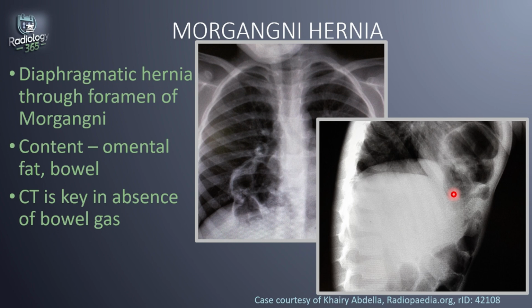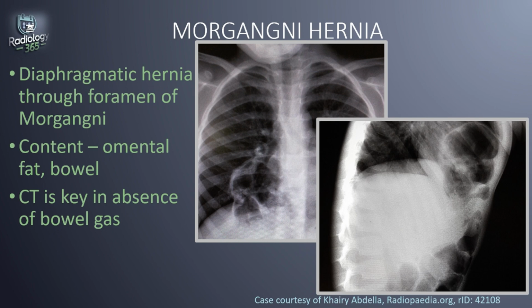Now, Morgagni hernia, still on the topic of hernias. A Morgagni hernia is a diaphragmatic hernia through the foramen of Morgagni that occurs anteriorly, where the two hemidiaphragms meet anteriorly, just behind the sternum. A Morgagni hernia usually would contain omental fat. Sometimes bowel would also be in there. The contents of a Morgagni hernia typically fall to the right.